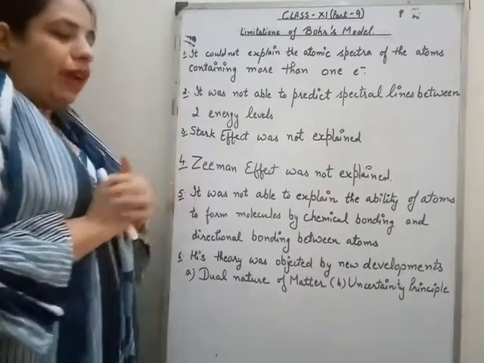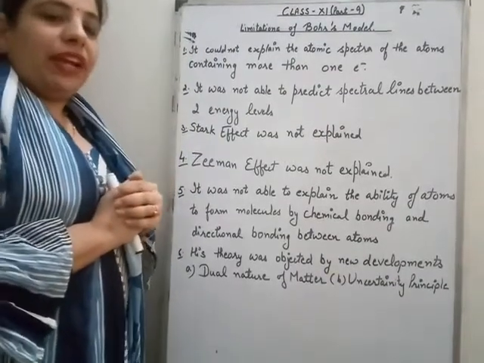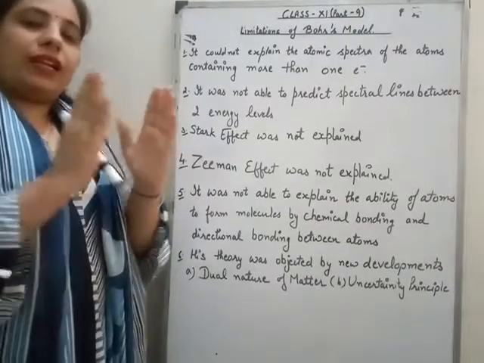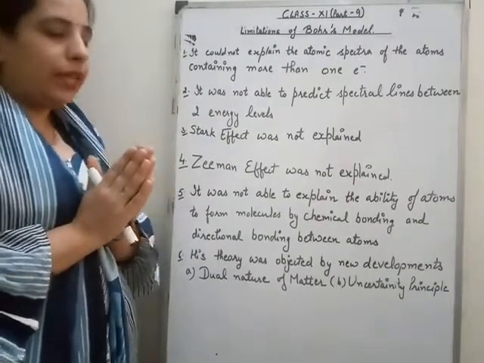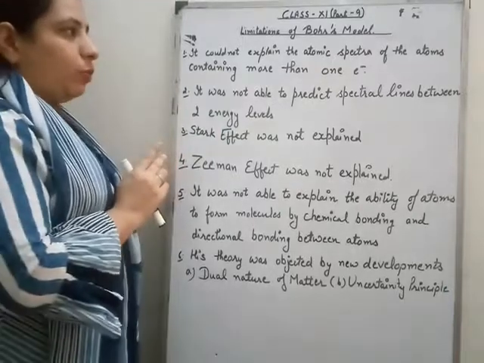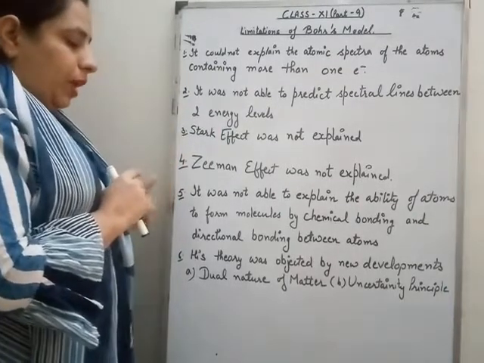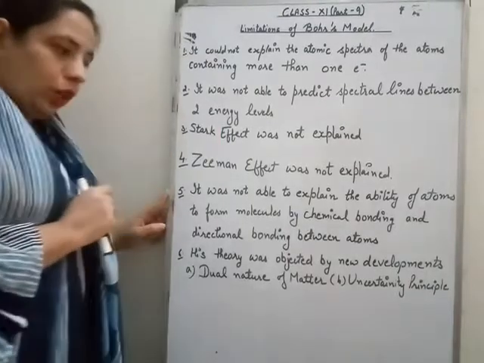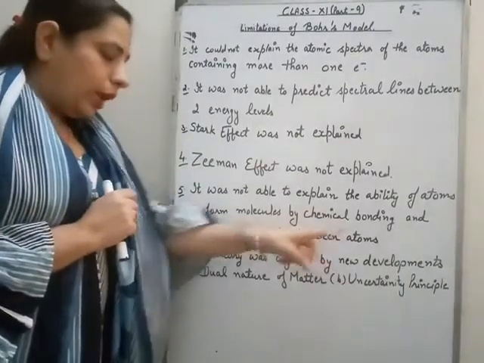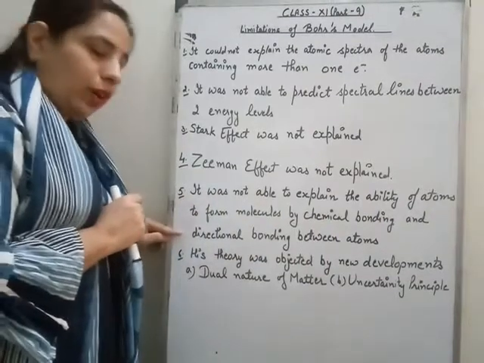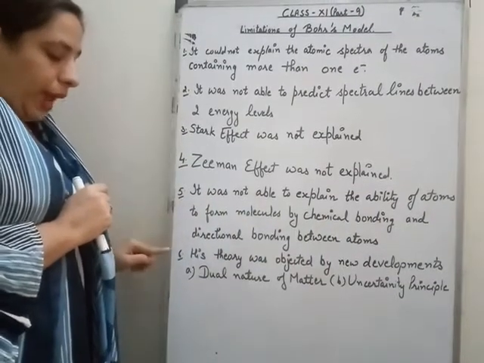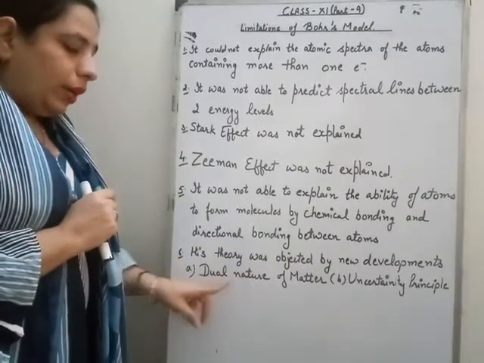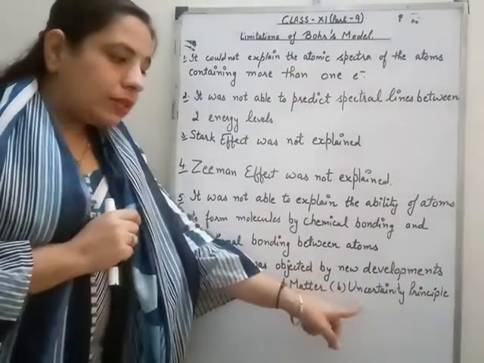Similarly, the Zeeman effect. In this effect, when a magnetic field is applied on the spectral lines, those spectral lines get split into finer lines. But again, this was not explained by Bohr's model. The next was that it was not able to explain the ability of atoms to form molecules by chemical bonding and directional bonding between atoms. And the last is the new developments, that is, the dual nature of matter and the uncertainty principle.